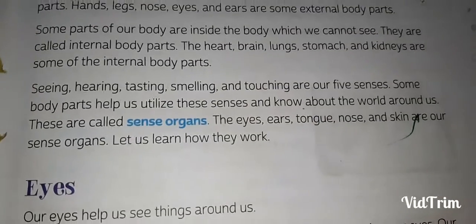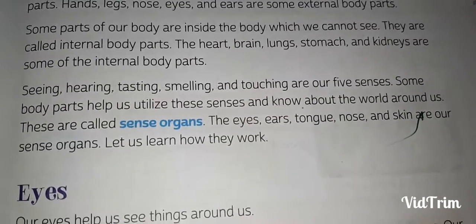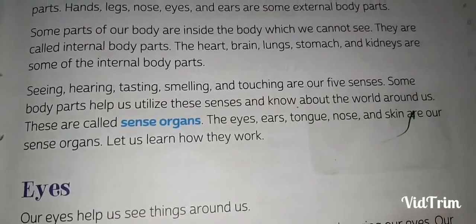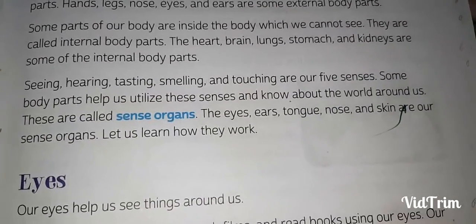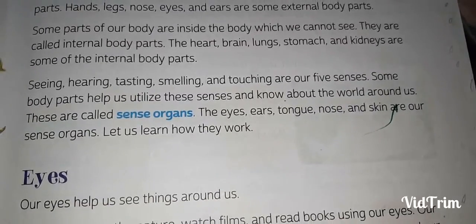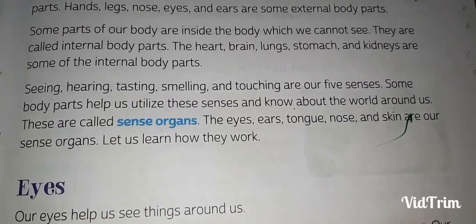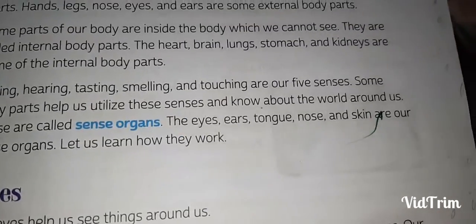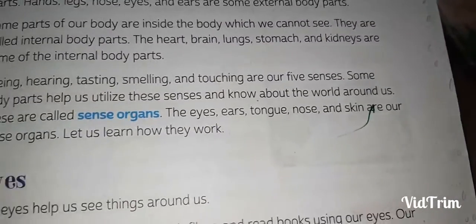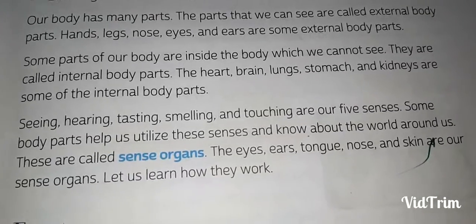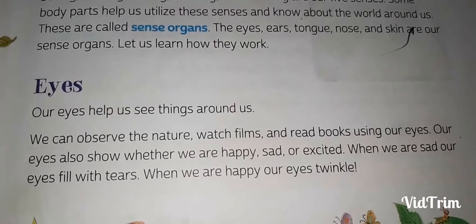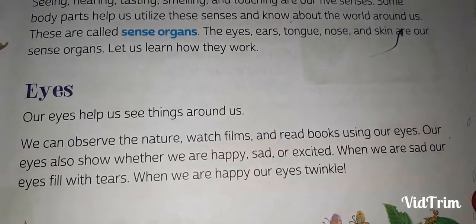Seeing, hearing, tasting, smelling and touching are our 5 senses. Some body parts help us utilize these senses and know about the world around us. These are called sense organs. The eyes, ears, tongue, nose and skin are our sense organs. So let us learn how they work. We have got 5 sense organs: the eyes, ears, tongue, nose and skin.